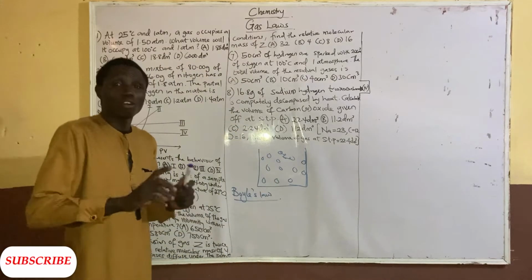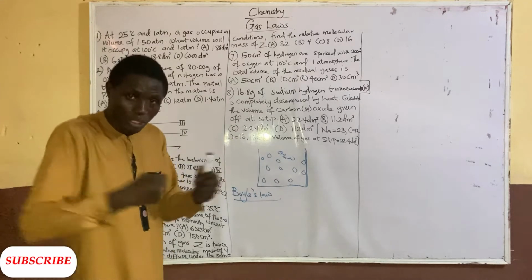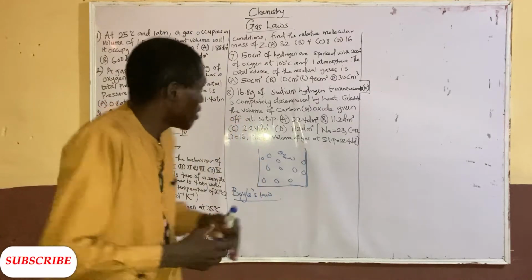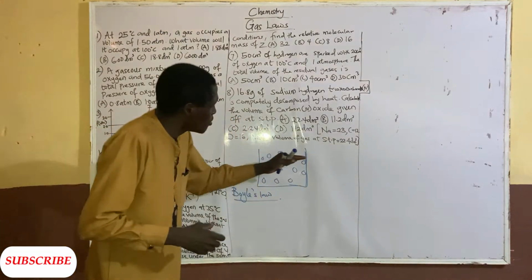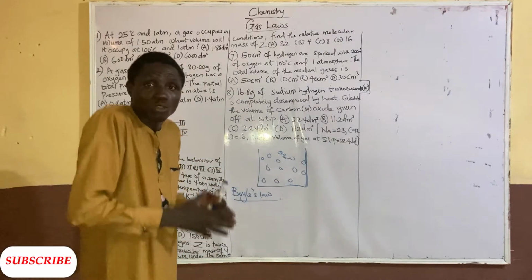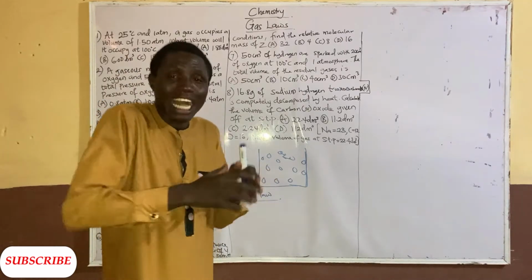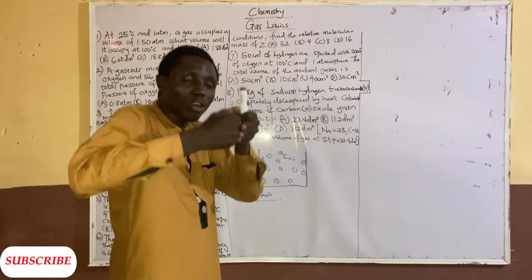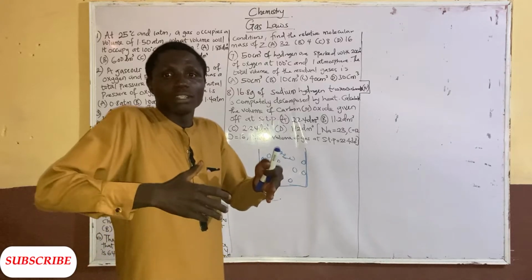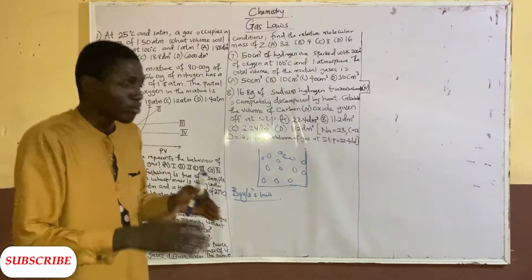So it's saying that the volume of a gas is inversely proportional to the pressure, and pressure is as a result of overcrowding. Whenever these molecules collide with each other or with the wall of the container, they produce pressure. The smaller the area of the container, the higher the pressure. So when you increase the pressure of a given gas, the volume will decrease, and when you increase the volume of a given gas, the pressure will decrease. So that's what Boyle's law was saying.